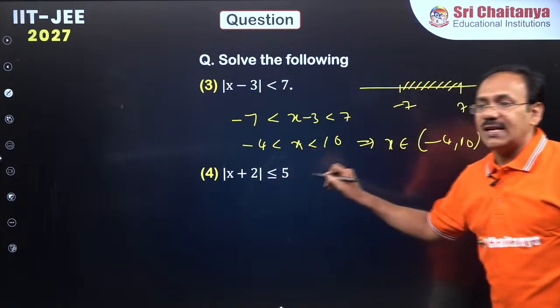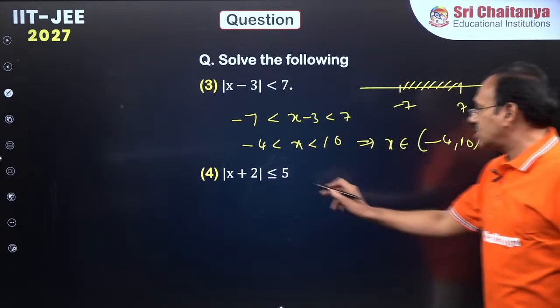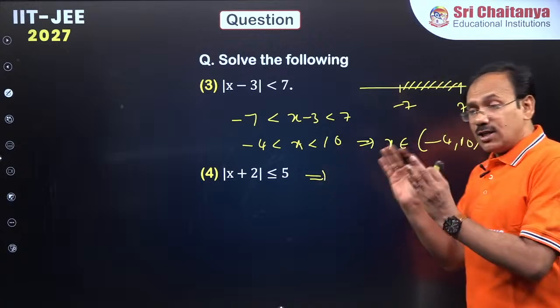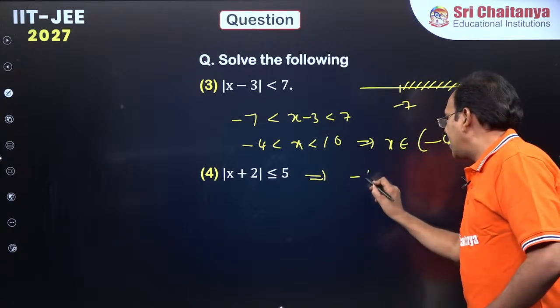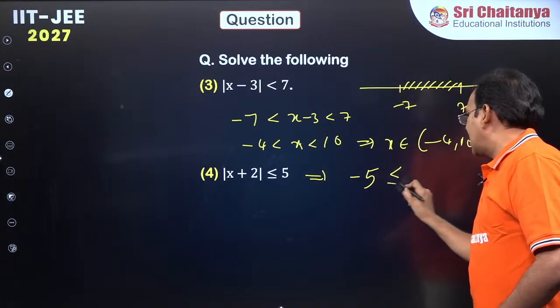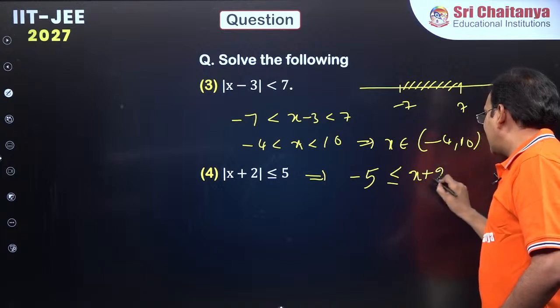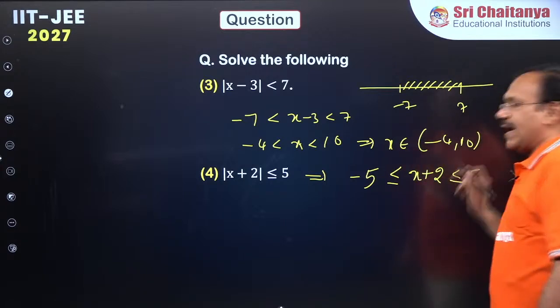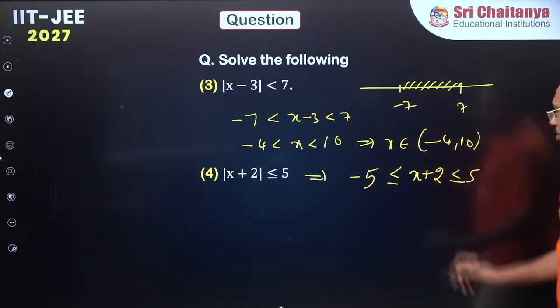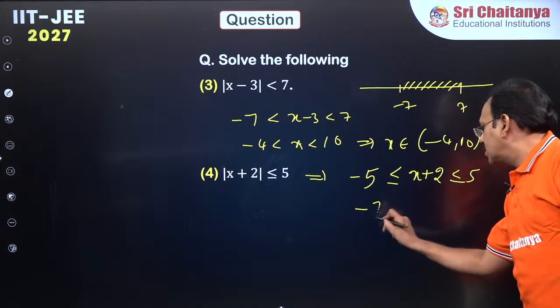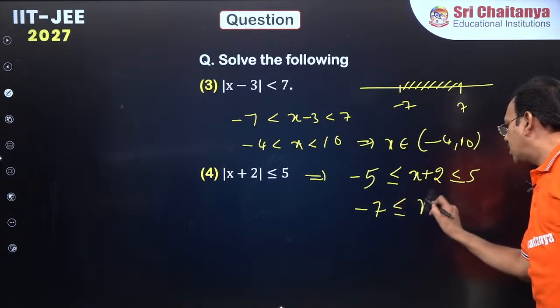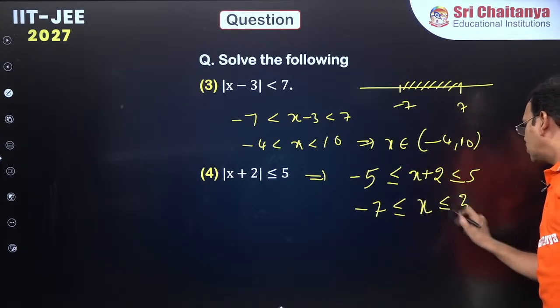Modulus of x plus 2 less than or equal to 5. What is the next step? Magnitude less than or equal to 5 means minus 5 less than or equal to x plus 2 less than or equal to 5. So subtract 2, dear students: minus 7 less than or equal to x less than or equal to 3.